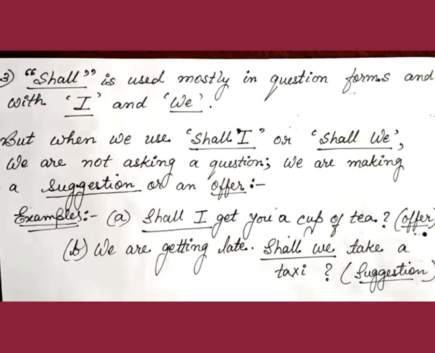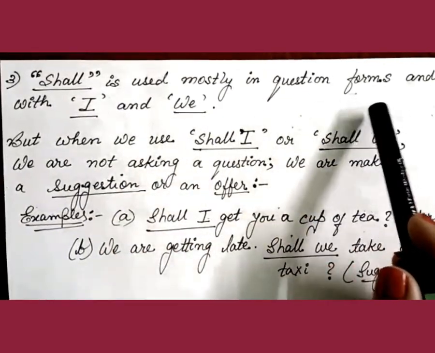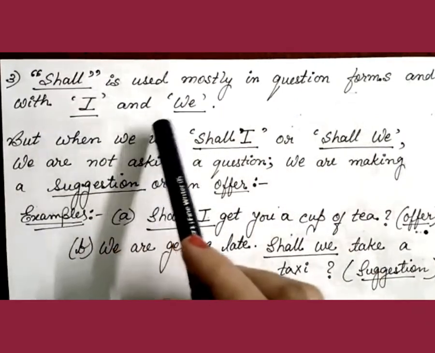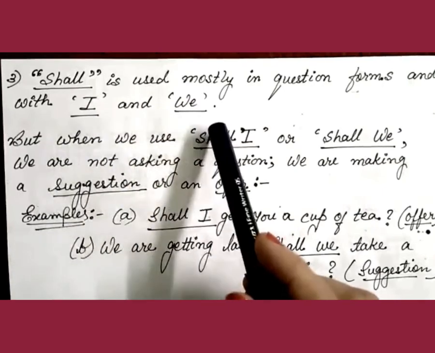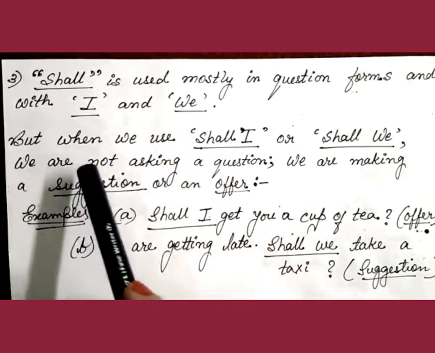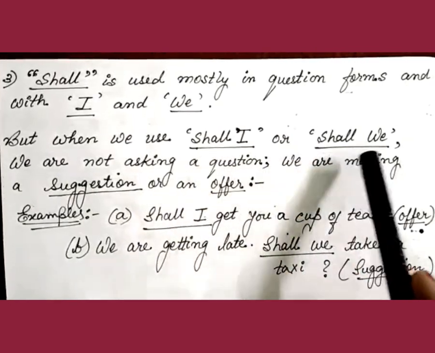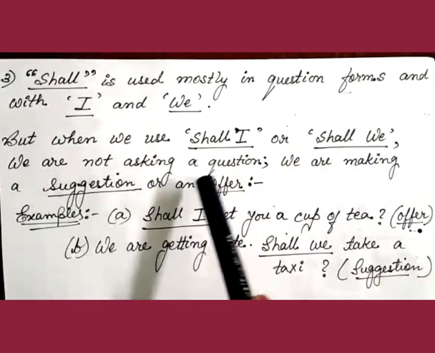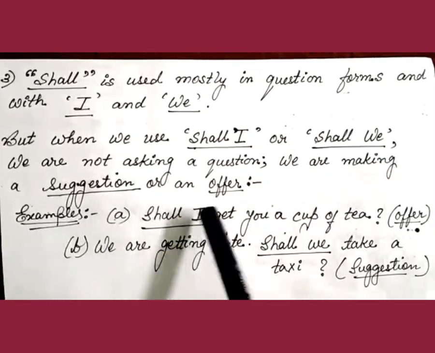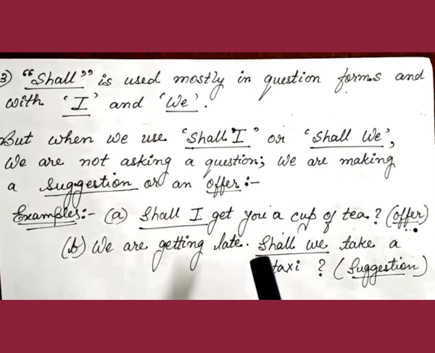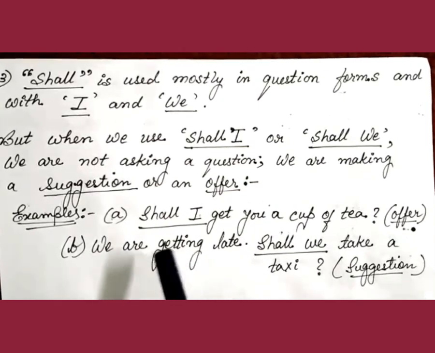Students, we all know that shall is used mostly in question forms and with I and we. So shall most of the time goes with I and we. But you should also know that when we use shall I or shall we, we are not asking a question, rather we are making a suggestion or an offer. Let's understand this in detail with the help of the next examples.